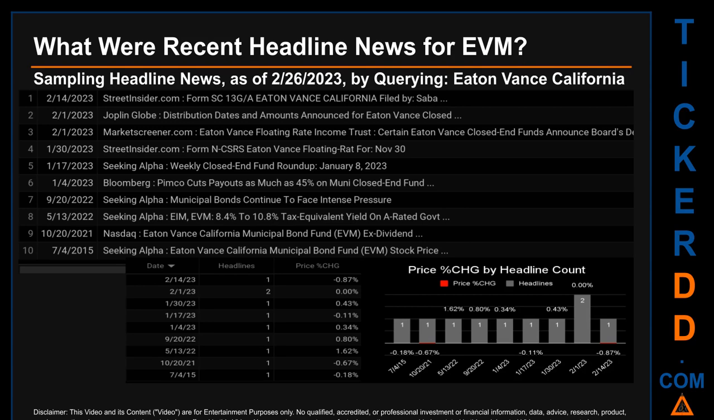Wednesday, February 1, 2023 had the most headlines. It had 2 discovered headlines when Joplin Globe published the headline that read, Distribution dates and amounts announced for Eaton Vance closed-end funds. MarketScreener.com published the headline that read, Eaton Vance Floating Rate Income Trust, certain Eaton Vance closed-end funds announce board's decision to exempt certain transactions from the application of the funds' control share bylaw provisions.